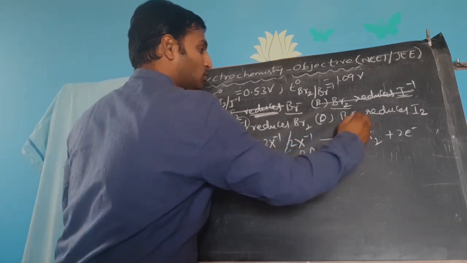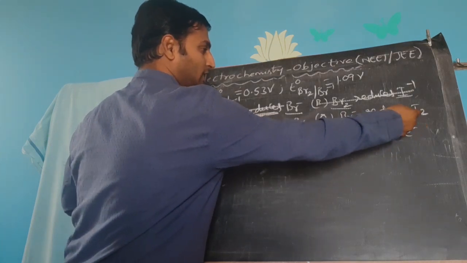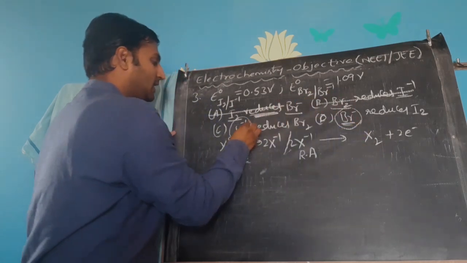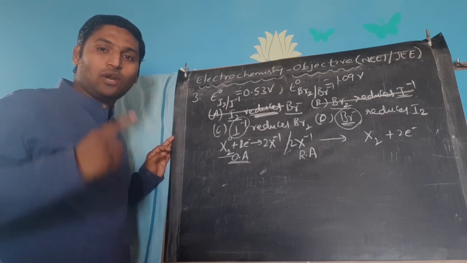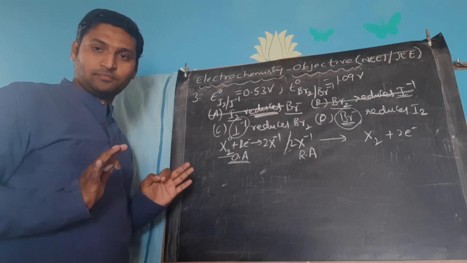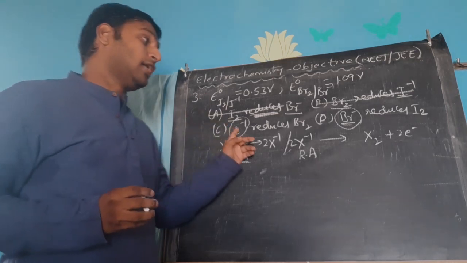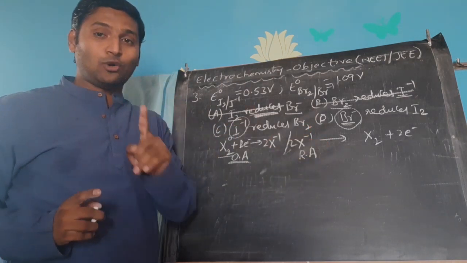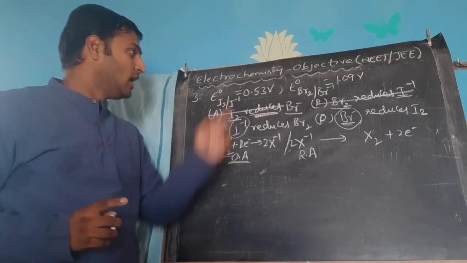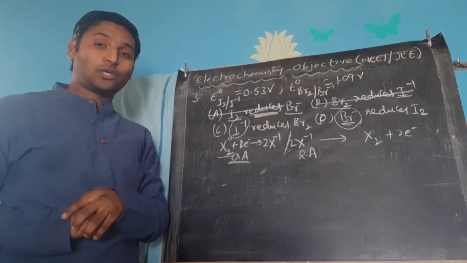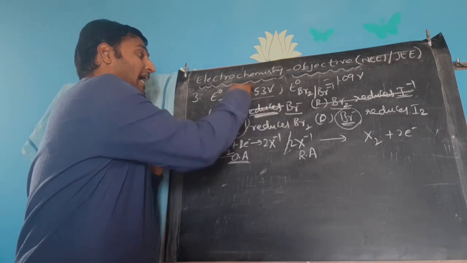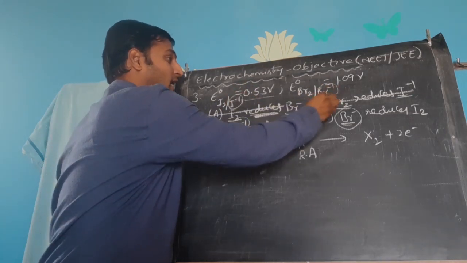Similarly, Br minus to act as reducing agent to reduce iodine, it has to undergo oxidation. Now out of Br minus and I minus, whichever more readily undergoes oxidation is a stronger reducing agent and that can do the job. Now to undergo oxidation more readily, their electrode potential, which by convention means reduction potential, should be low. Out of the two, which has got lower electrode potential? Iodine. Since it has lower electrode potential, iodide ion has more tendency for oxidation than bromide ion.